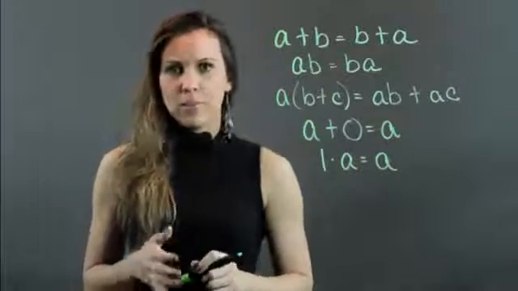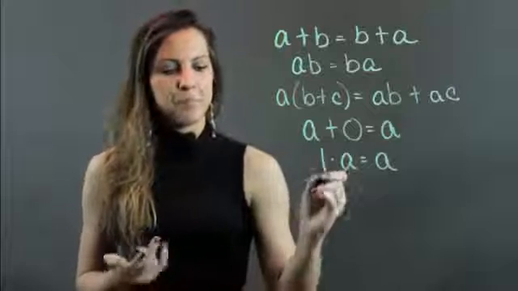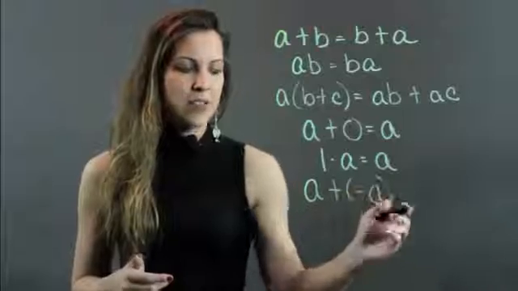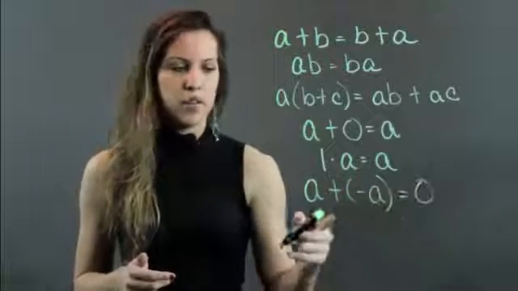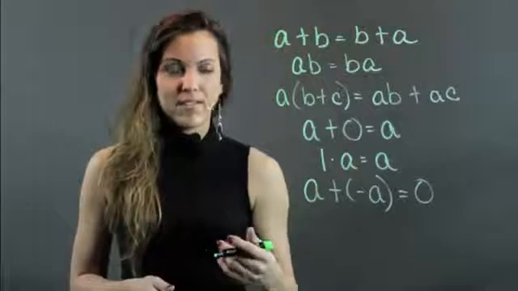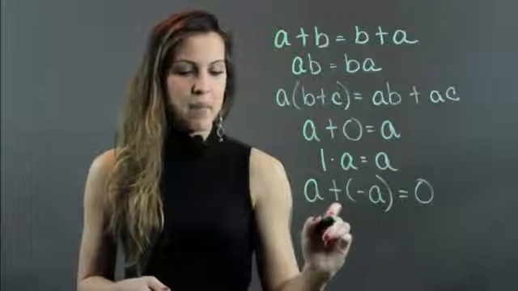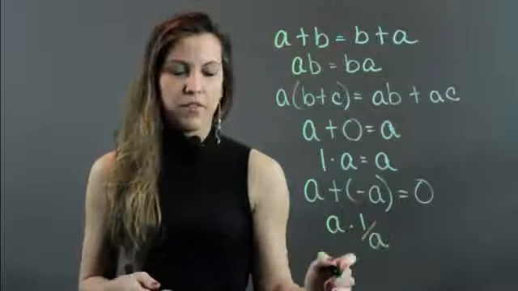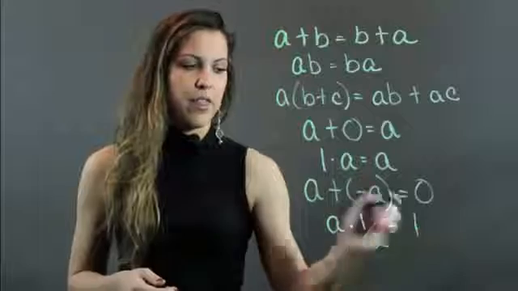Then we have some inverse properties or axioms, which say that the one for addition says that if I add a number to its additive inverse, I'm going to get 0. A number plus its opposite is equal to 0. And then the multiplicative inverse property says that if I multiply a number by its reciprocal, which would be 1 over that number, I'm going to end up with 1.